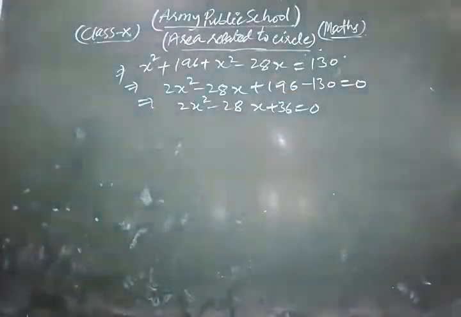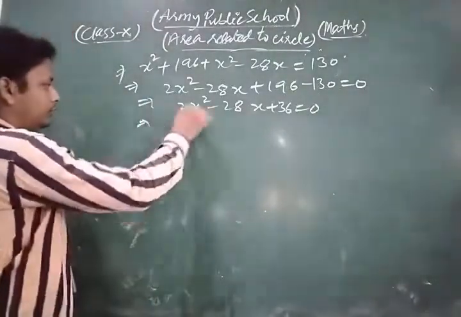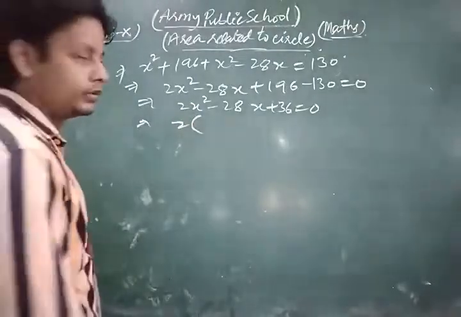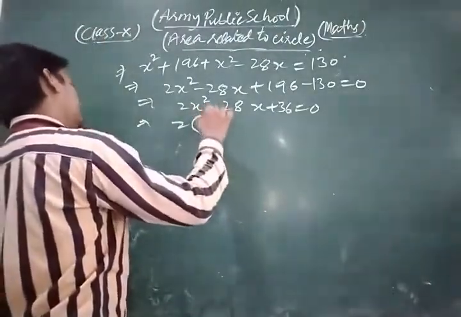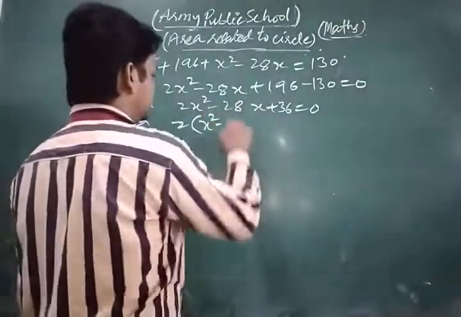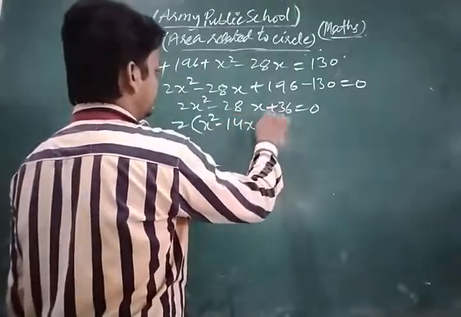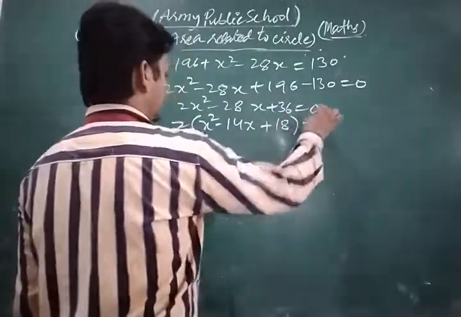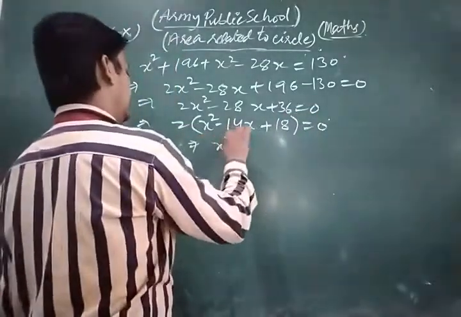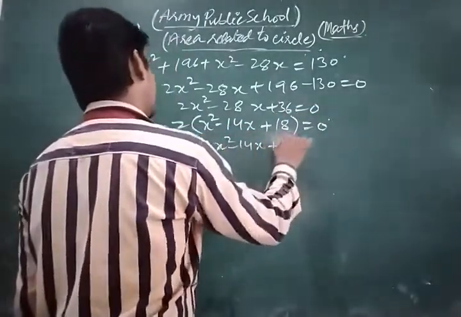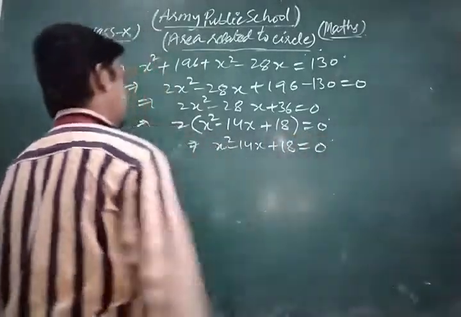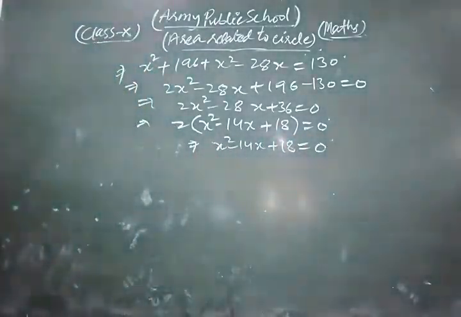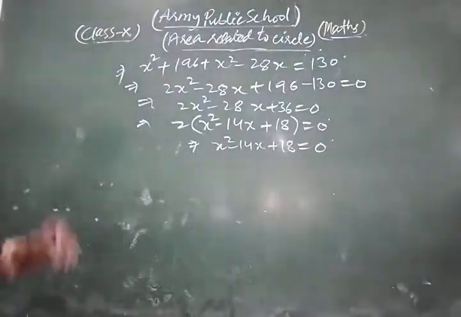Now, dear friends, we take 2 as common, so we get x square minus 14x plus 18 is equal to 0. That is x square minus 14x plus 18 is equal to 0. Okay. Now look.